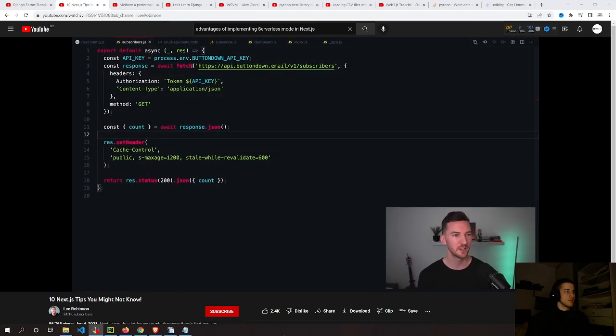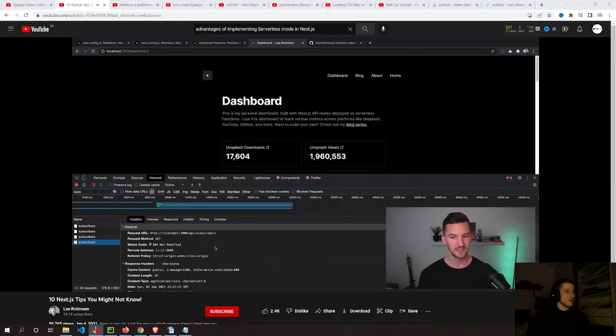So in this example, I'm pulling the response variable and I'm setting a cache control header for this API route. Now what this means is when I'm on my dashboard and I'm fetching these subscribers, you see I have a status of 304, which means it's not modified because this value has been cached.